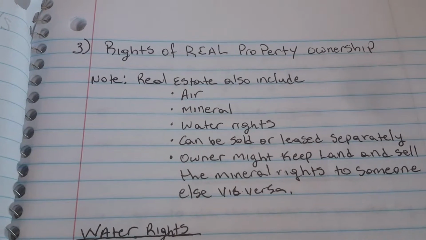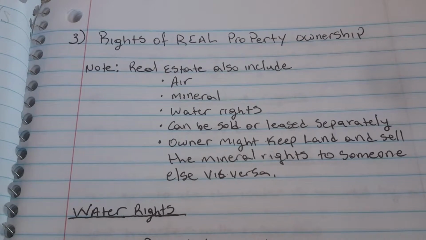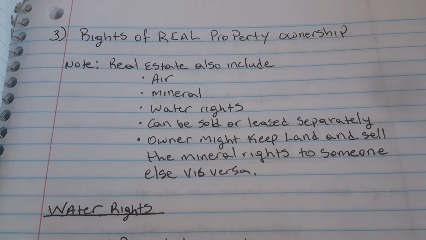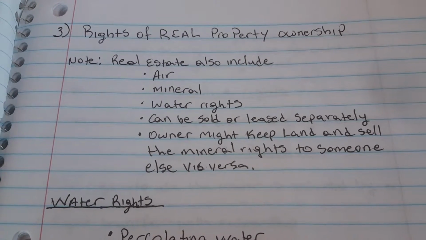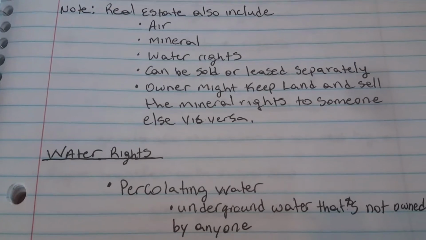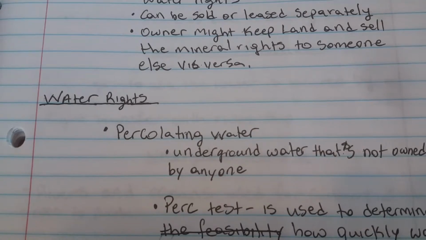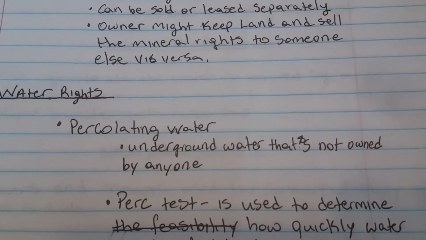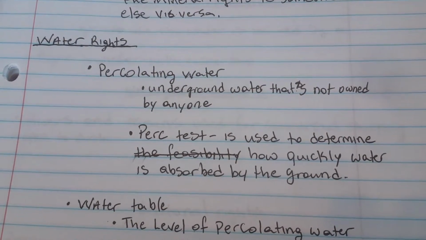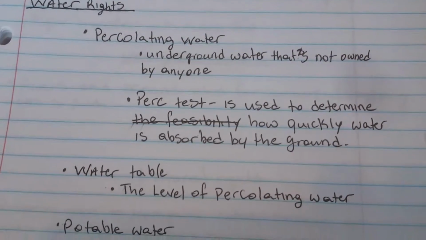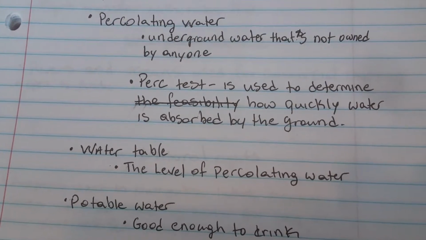Rights of real property ownership. Note: real estate also includes air, minerals, and water rights, which can be sold or leased separately. An owner might keep the land and sell the mineral rights to someone else, or vice versa. Water rights: percolating water is underground water that is not owned by anyone. A perk test is used to determine how quickly water is absorbed by the ground. Water table, the level of percolating water.